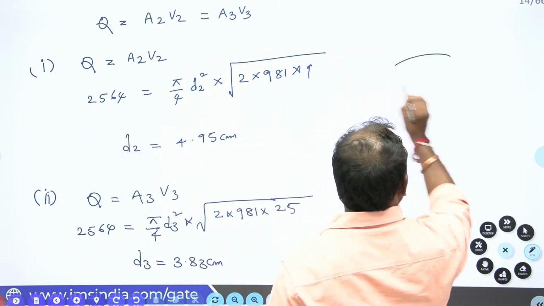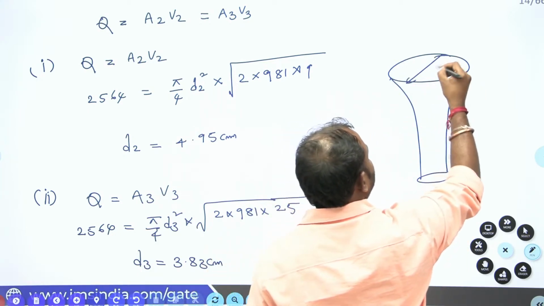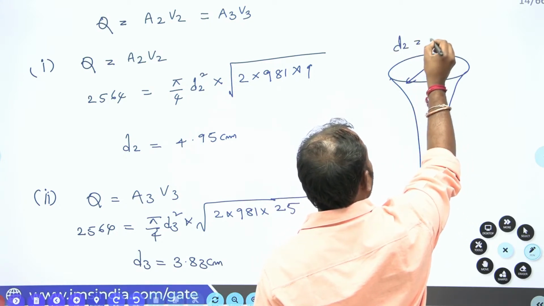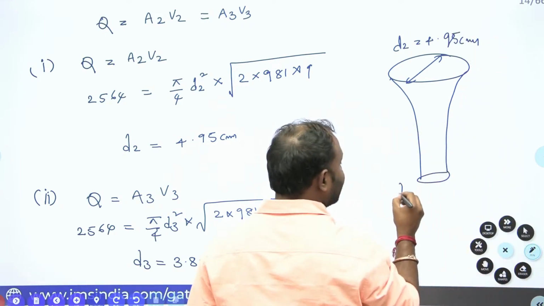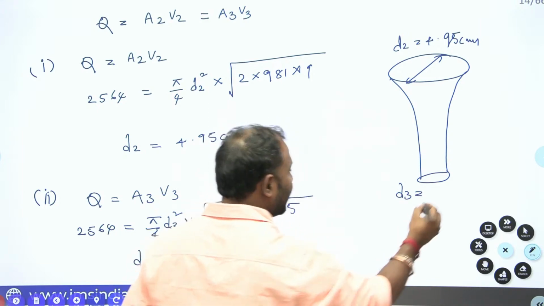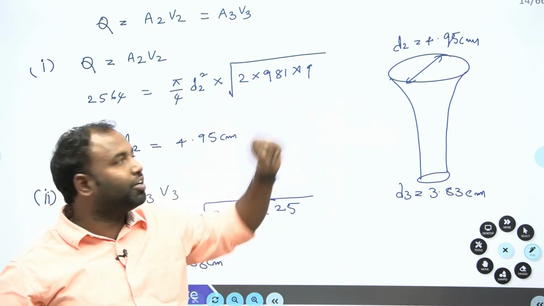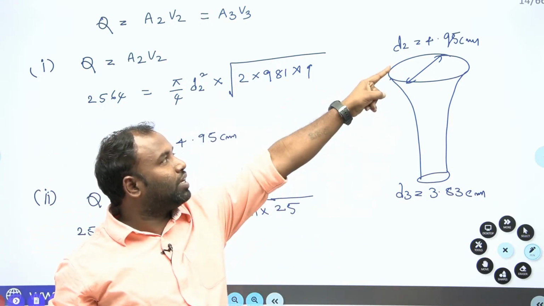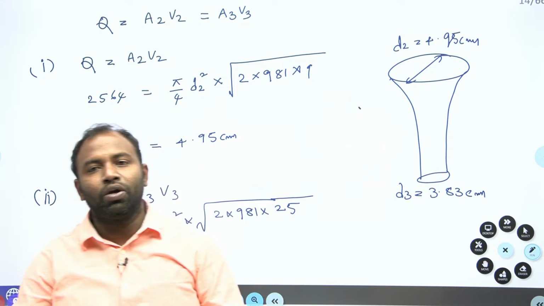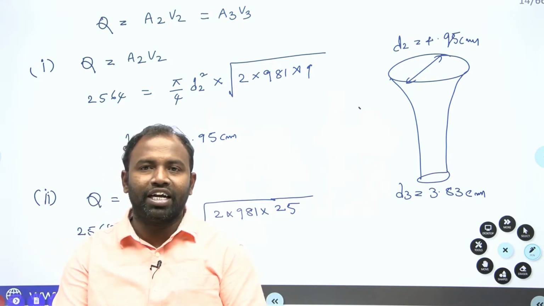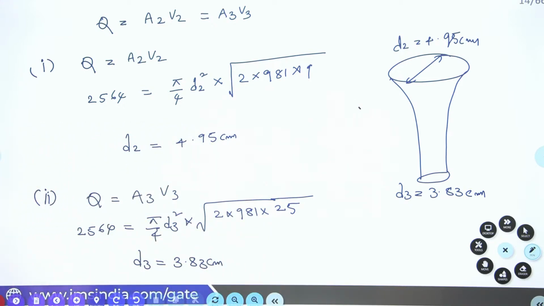Now, your sprue diameter: top D2 is 4.95 centimeter, and D3 is 3.83 centimeter. To avoid the aspiration effect, the top diameter of the sprue is 4.95 and the bottom diameter D3 is 3.83. Then only it is possible to avoid the aspiration effect. Clear everybody? Understood? Thank you all for this question. Now we'll go for the next question.